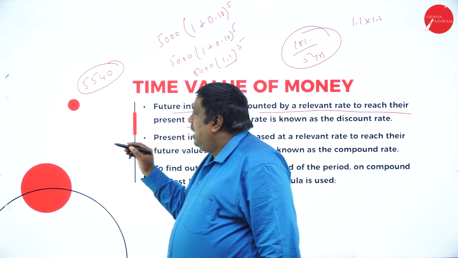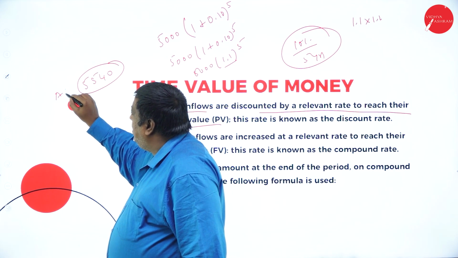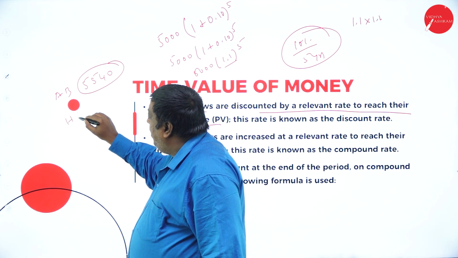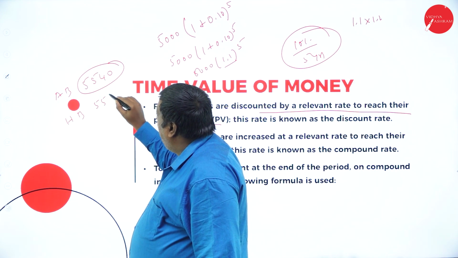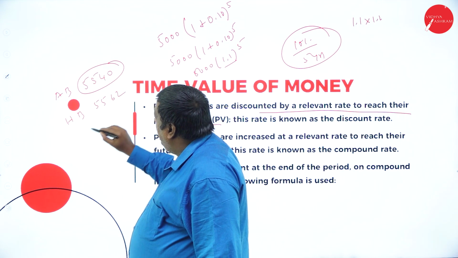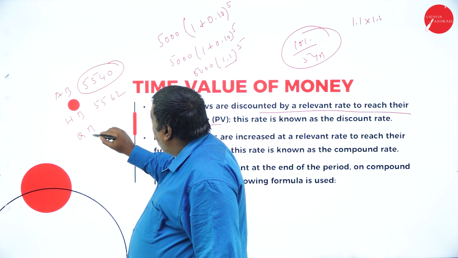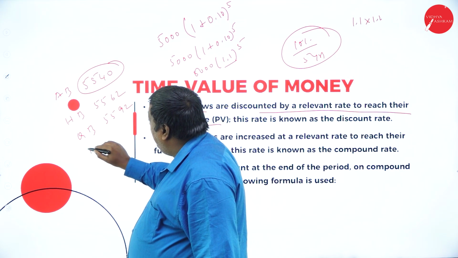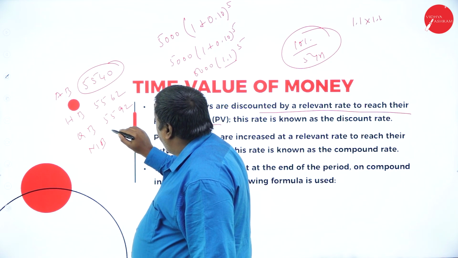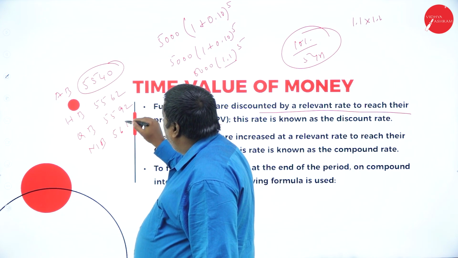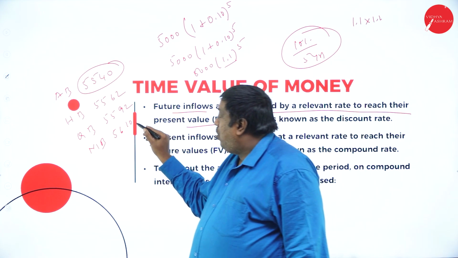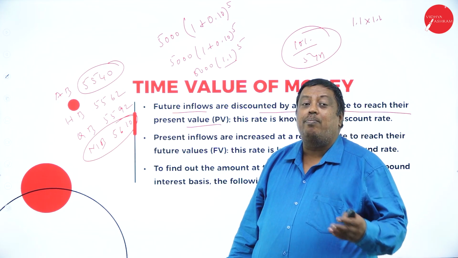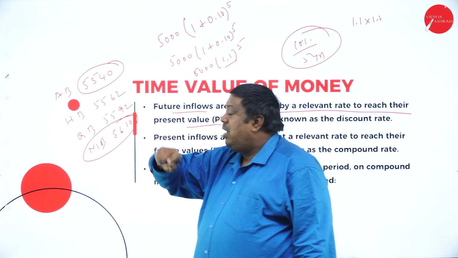See, if I invest on an annual basis, I may receive approximately 5,540. If I invest on a half-yearly basis, I may receive 5,562. If it is a quarterly basis, I may receive 5,592. If I invest on a monthly basis, it may be 5,610, which is better for us, to invest with monthly compounded interest, which yields me more money compared to the annual basis.